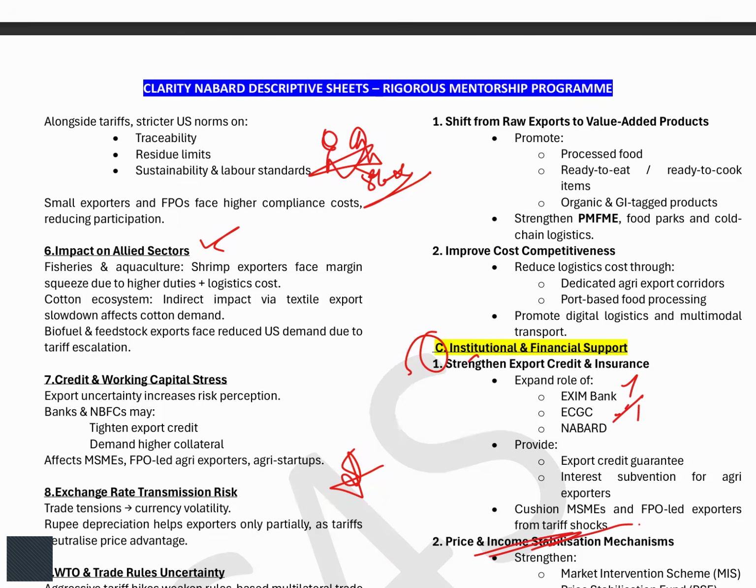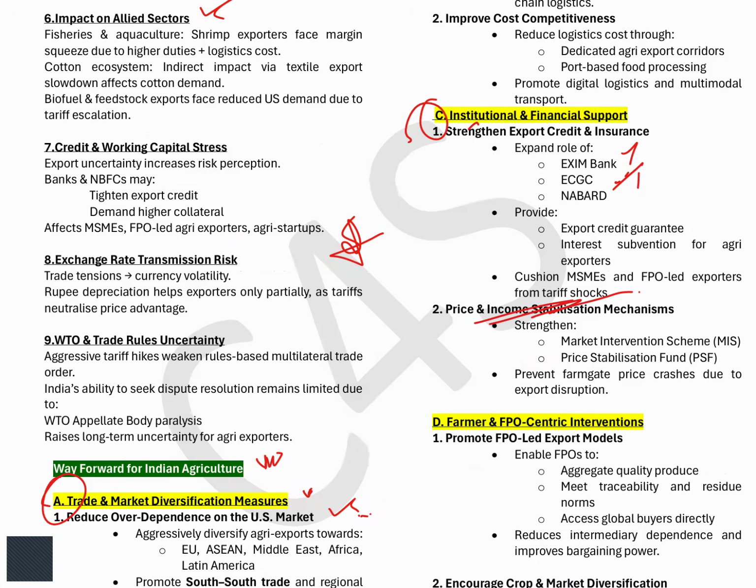We can work on the price and income stabilization measures by different schemes. This is the third point. The fourth point: what can we do to safeguard our Indian agriculture? Grassroots level organizations like FPOs should be strengthened, because in this regime the small players, the FPOs, will get washed out. So we have to support them.